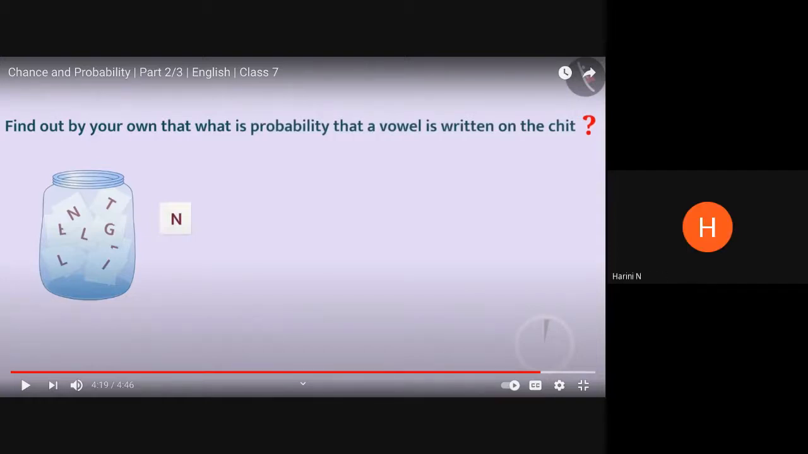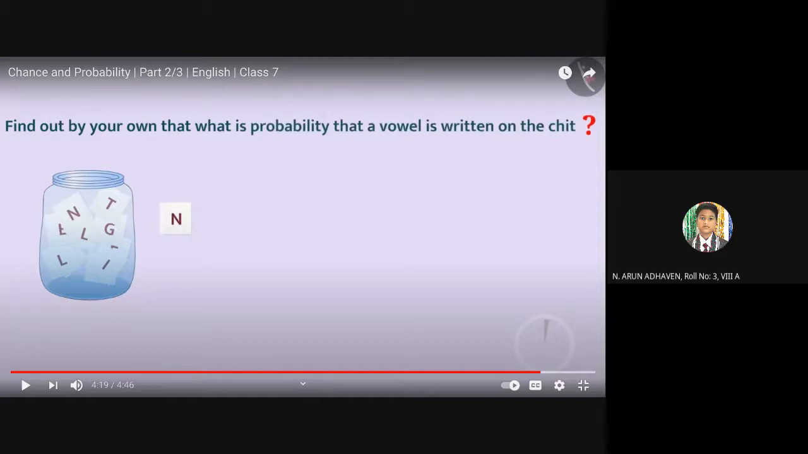Do you have O? No, ma'am. U is there? No, ma'am. So ma'am, total 4 vowels. Which are those vowels which are there in the word intelligent? Ma'am, I 2 times and E 2 times. All right, so favorable outcomes will be 4. Ma'am, 4 by 11. Correct.